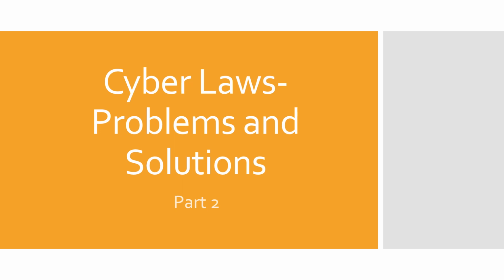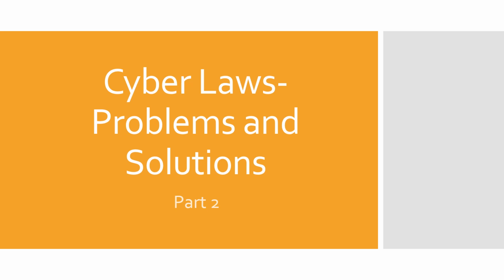Now the next problem is from the topic facilitating unauthorized access to a computer or computer system. Here, Mr. A provides any assistance to Mr. B by any means to secure access to any computer, computer system or computer network where Mr. B was not authorized to secure access. As per which section of the Information Technology Act can the person, that is Mr. A, be held liable? Here, Mr. A is liable under section 43 subclause G of the Information Technology Act.